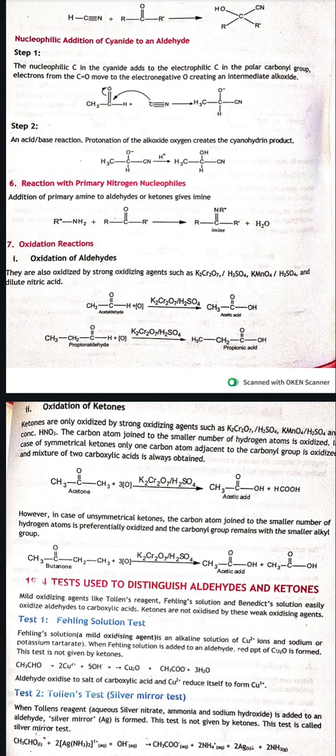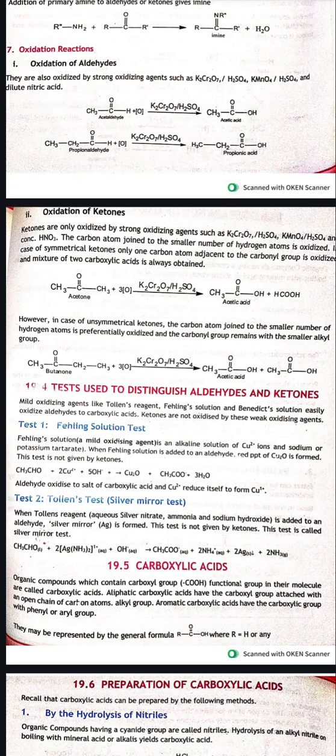Reaction with primary nitrogen nucleophiles. RNH2 will also get attached to the carbonyl carbon to give imine and water. Now we have oxidation reactions. Oxidation reactions are of two types: oxidation of aldehydes and oxidation of ketones.